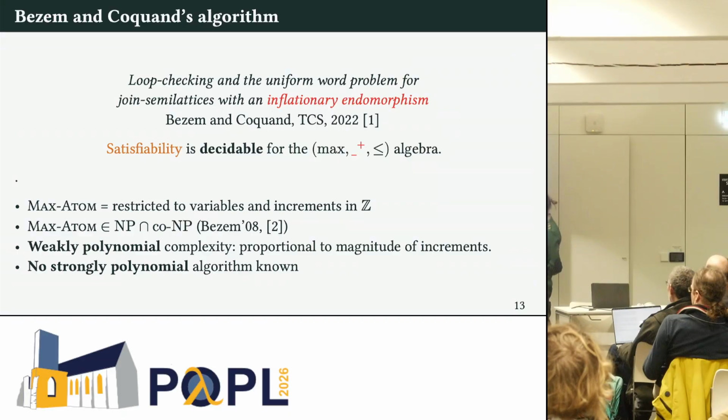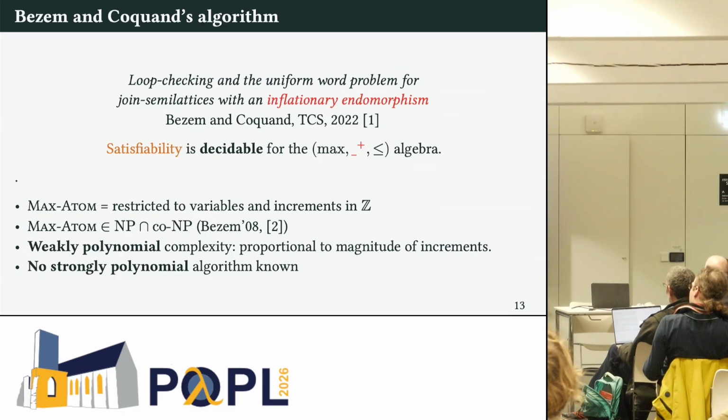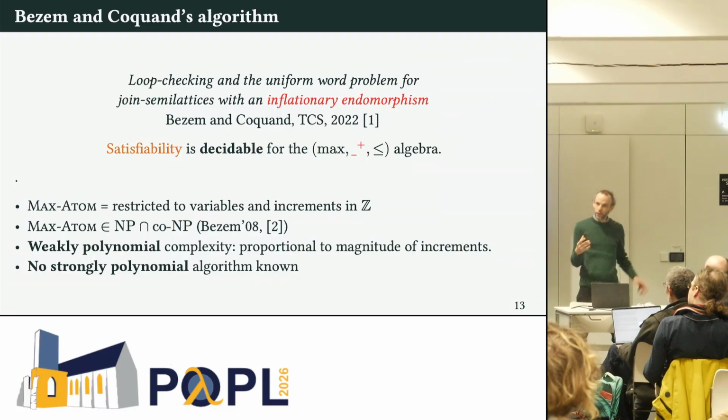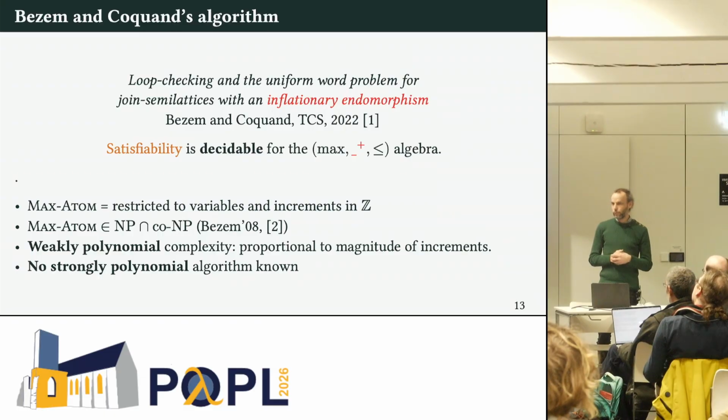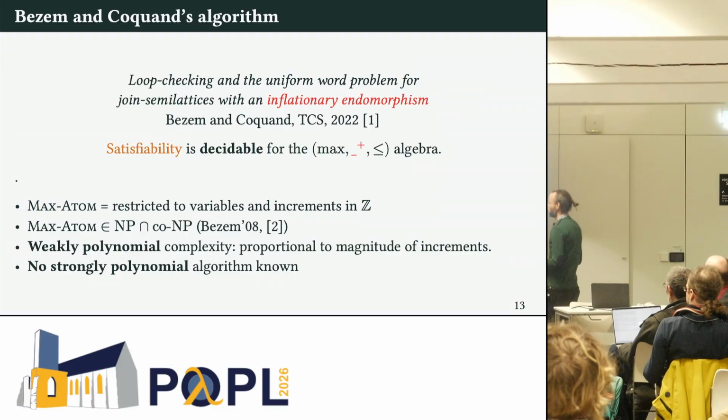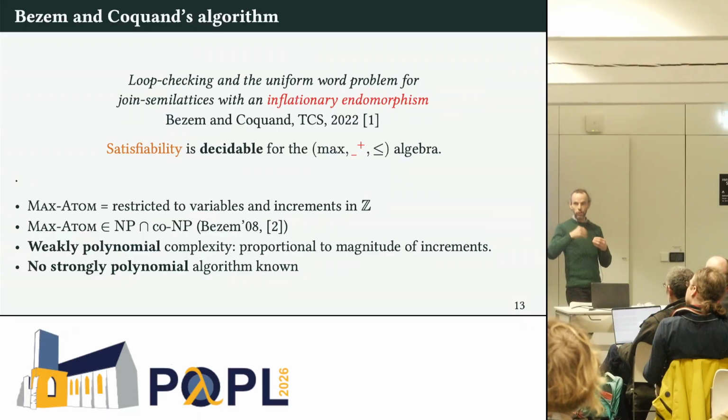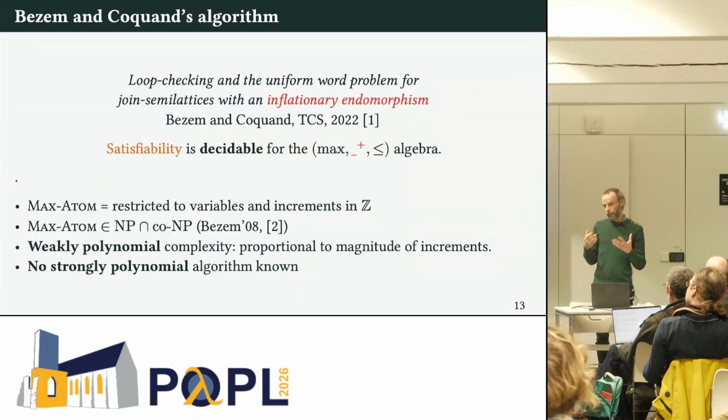If you restrict the problem to increments in Z and solutions in Z as well, it's called the Manhattan problem, which lives in NP intersection co-NP, which is an interesting class, for which usually we have polynomial solutions, strongly polynomial solutions, but in this case we don't know if there is one. Weakly polynomial means the complexity is proportional to the magnitude of the increment. So if you have a problem with very large integers, you will get slow, but if you have just plus ones and plus twos, like we do for universe checking, it's not going to matter much.